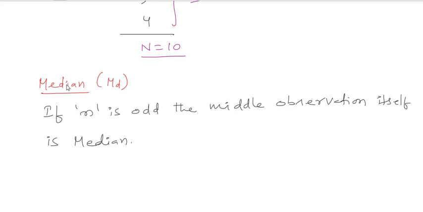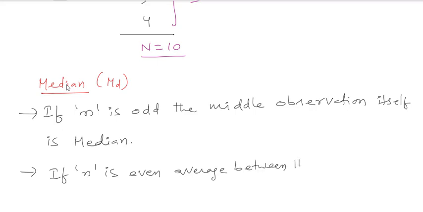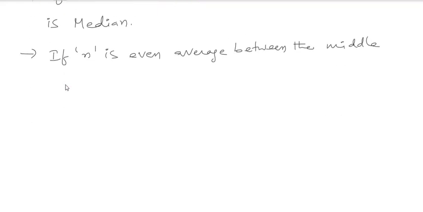Am I right or not? Then if n is even, what you have to do is take the average between the middle observations.